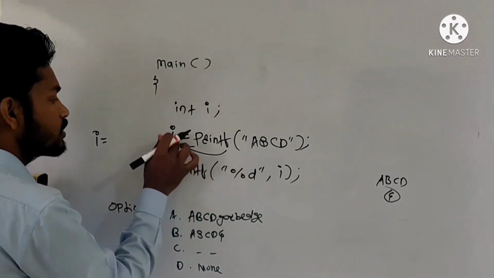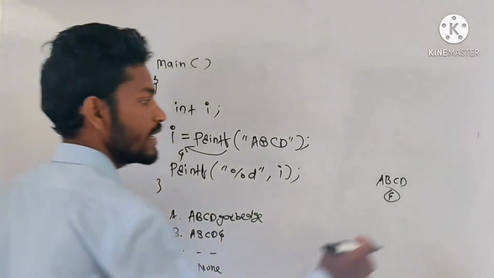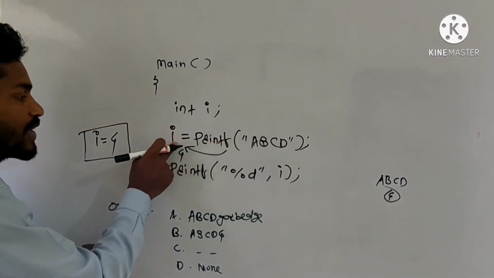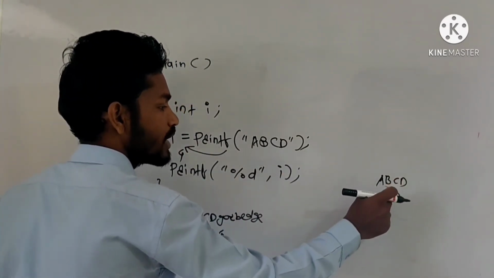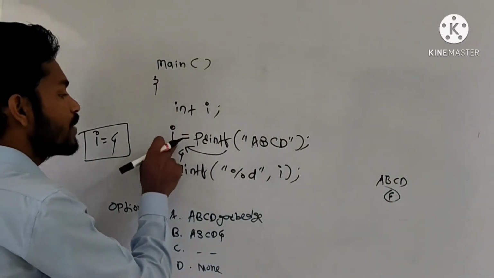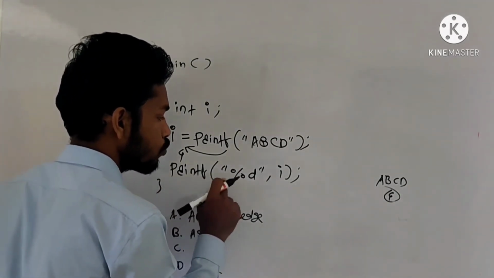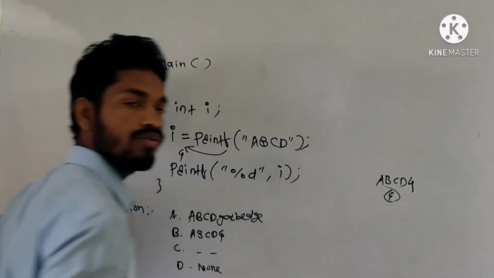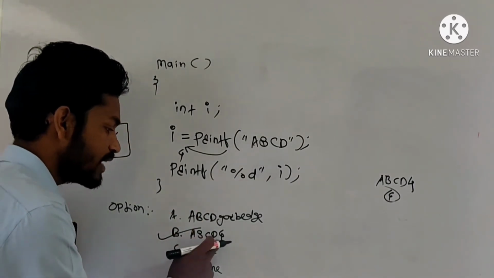The value 4 will be stored inside the variable i, so the content of variable i becomes 4. Initially it will print abcd, and at the end it will return the value 4 and store it inside the variable i. After that, we again call the printf function to print the content of variable i. That's why it will print the value 4. So the answer is B: abcd 4.